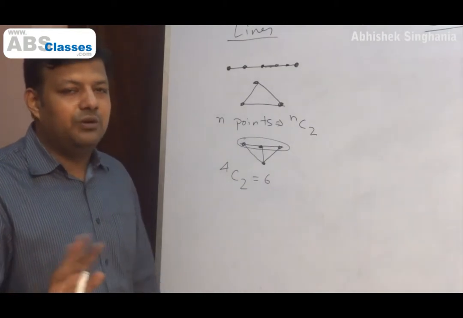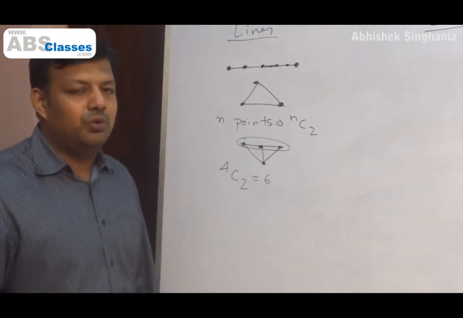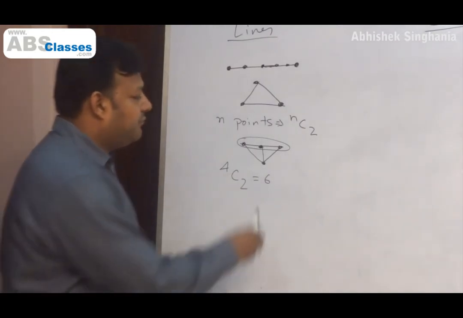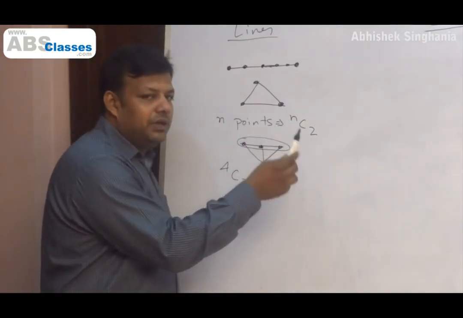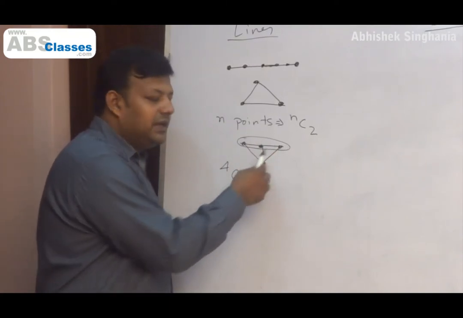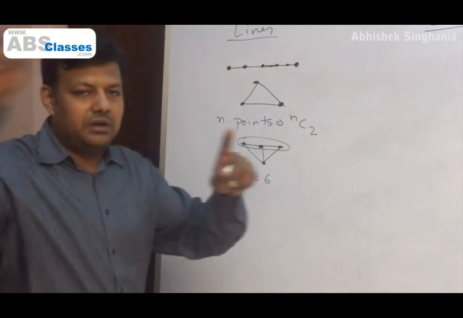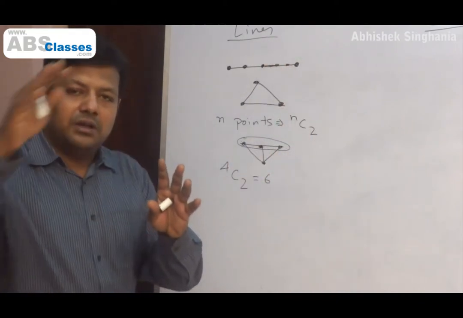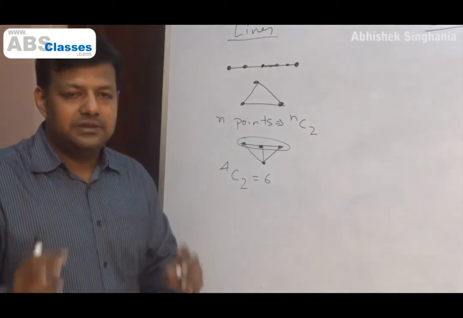In PNC, we really don't need to use it so much. You must know it though. Collinear means points are on the same line. So if points are collinear, they give me only 1 line. But if these 3 points were non-collinear, in different parts of the space, then I could have got how many lines? 3C2 or 3 lines, right?